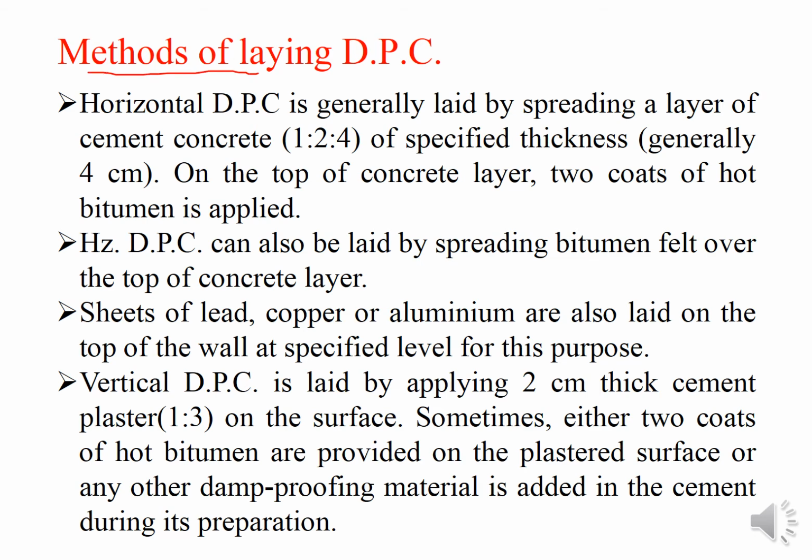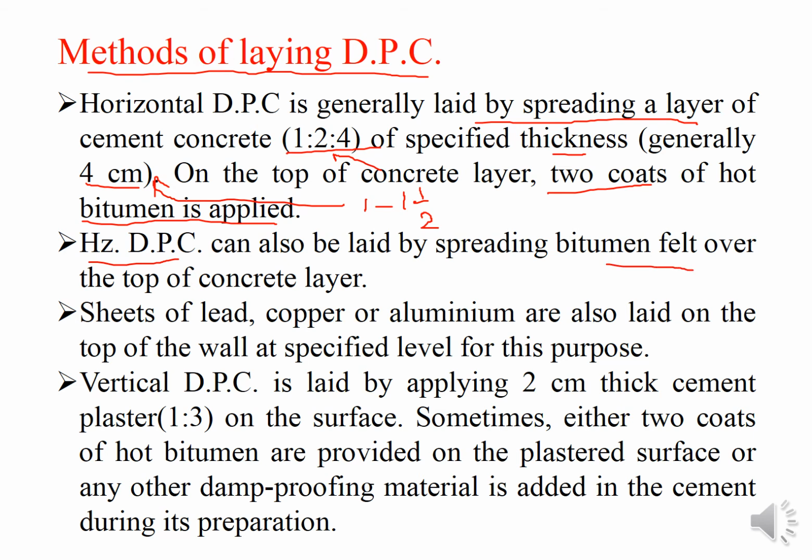So from this slide comes that point, methods of laying DPC. Horizontal DPC is generally laid by spreading a layer of cement concrete 1:2:4 of specified thickness, generally 4 cm. On the top of the concrete layer, 2 coats of hot bitumen are applied. So whatever concrete you are providing, that is 1:2:4. Above that concrete layer, you have to provide at least 2 coats of hot bitumen. Its thickness may be 1 to 1.5 for the bitumen, and the rest is covered with concrete.